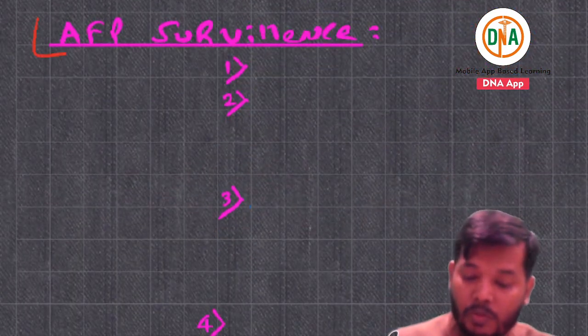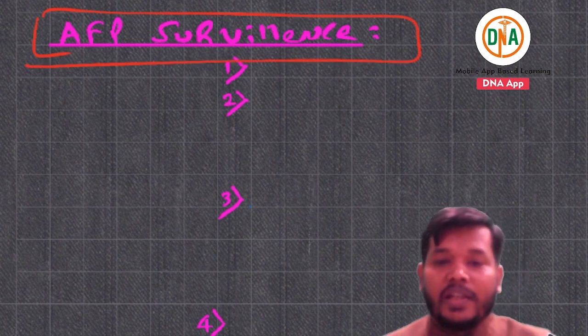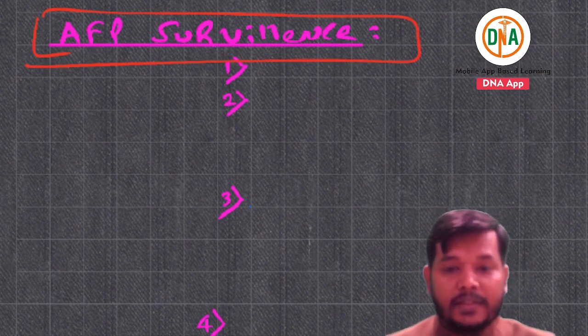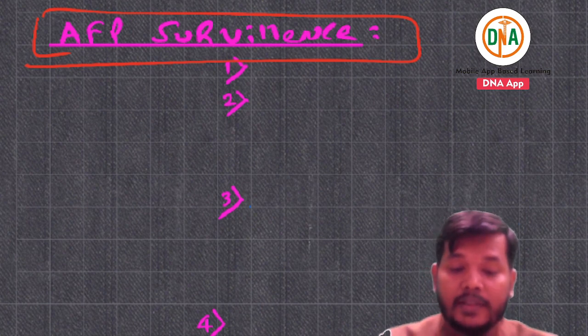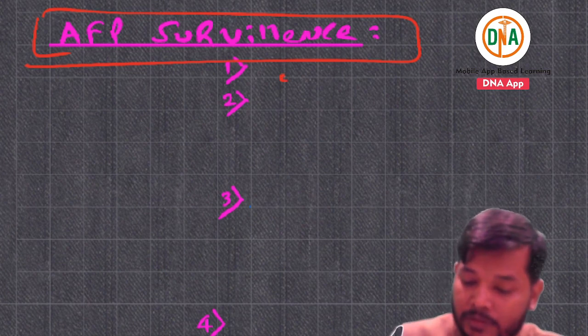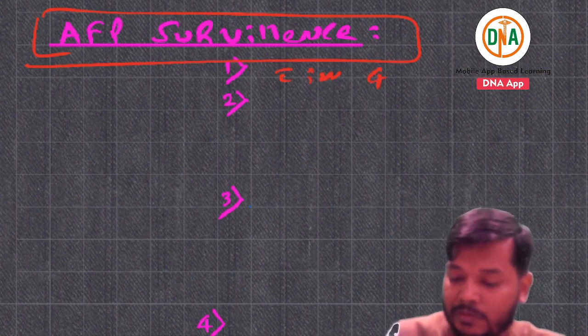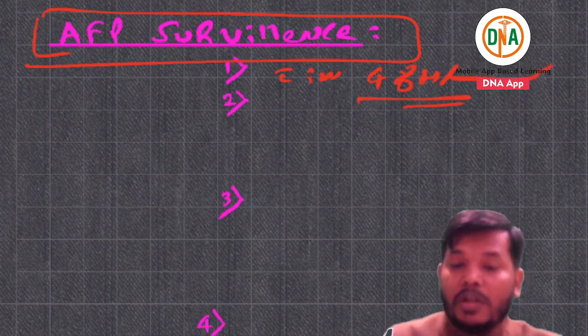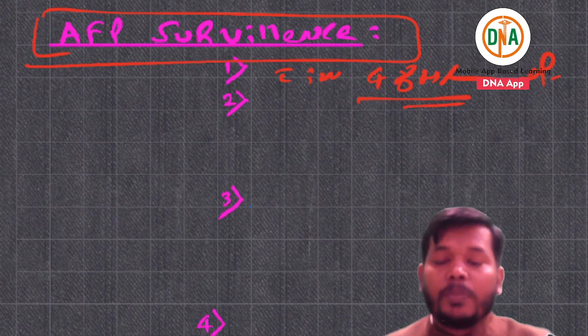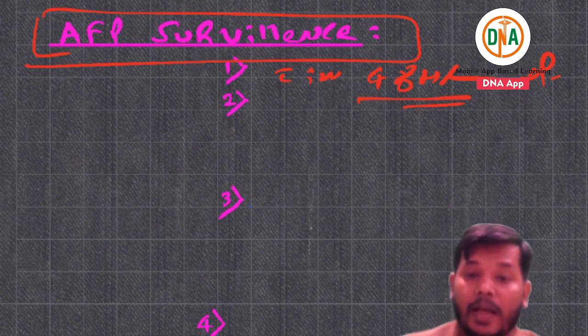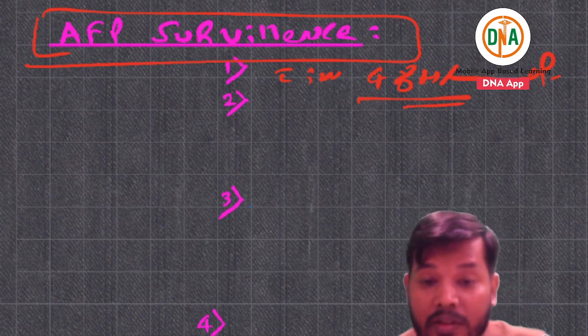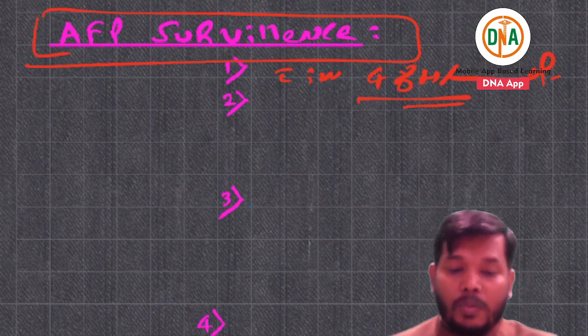What about AFP surveillance? They can ask. AFP surveillance is done within 48 hours of reported cases of acute flaccid paralysis without known history of trauma.